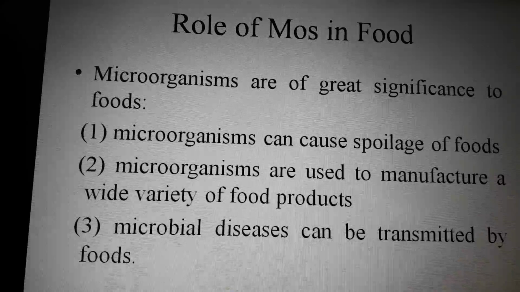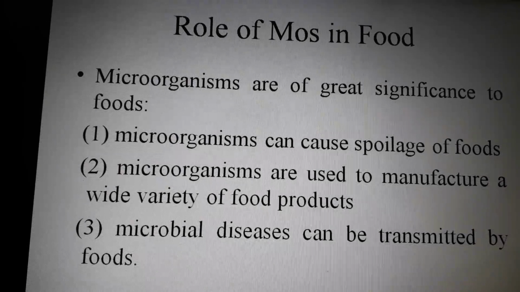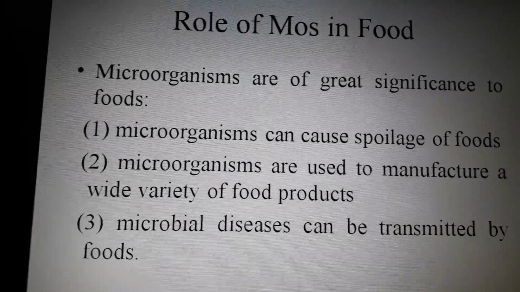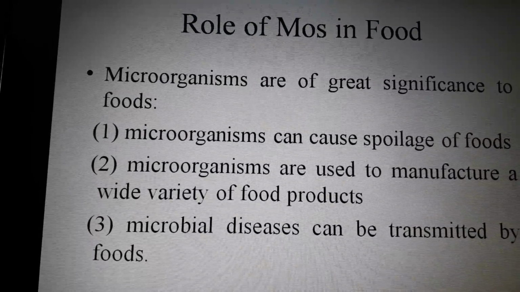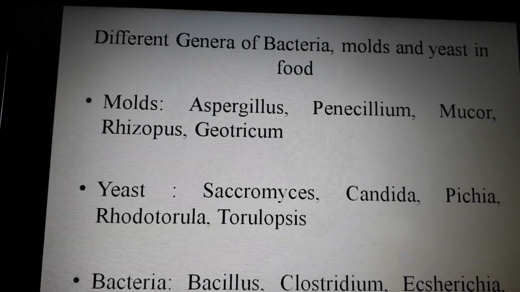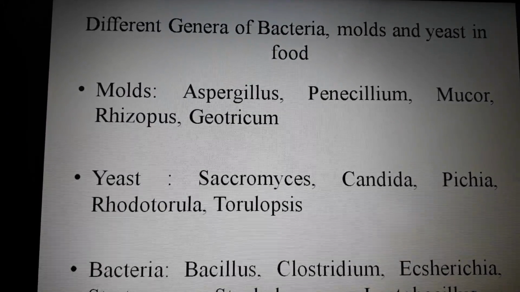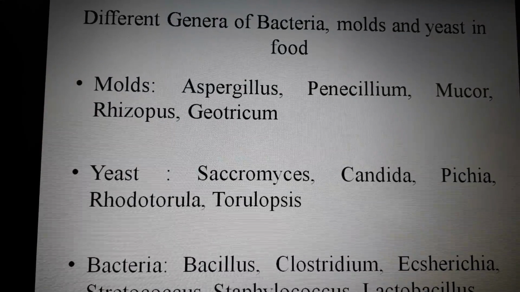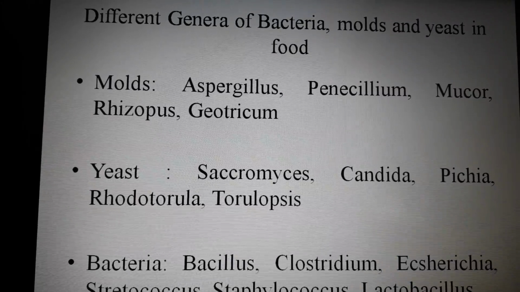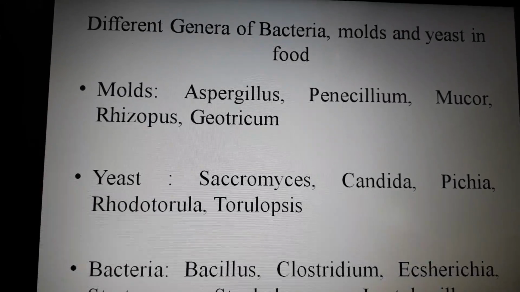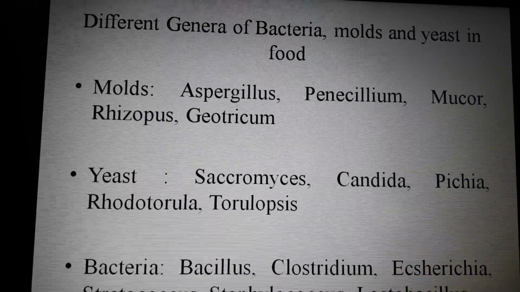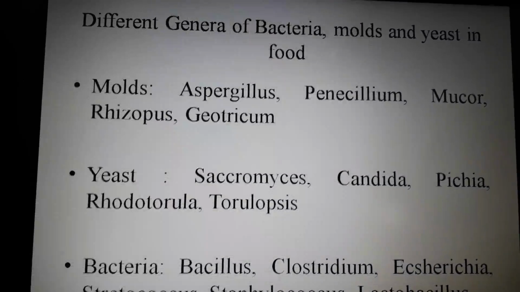When we are dealing with these microorganisms, they are used in the manufacture of a variety of food products, and microbial diseases can be transmitted by foods. So when we are dealing with different types of microorganisms having a beneficial or harmful role in food, they are categorized into different genera, and these are bacteria, molds and yeast. These are the three basic genera which have a role in different foodstuffs. They can be beneficial as well as harmful.